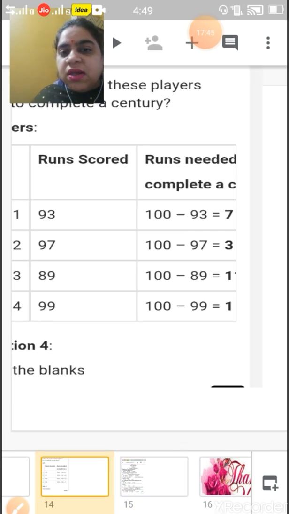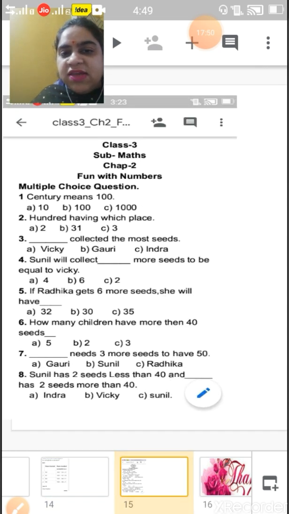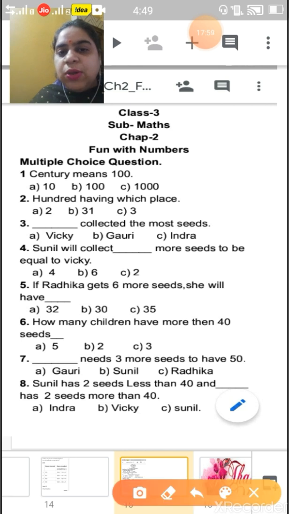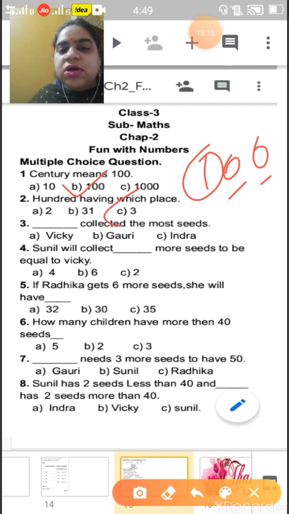So children, you will do it like this by making a column, in this worksheet I have given you. Let's have a look. What does century mean? I told you century means 100. Which place does 100 have? 1, 2, 3. So 1 stands in the hundreds, the third place. Children, third place.